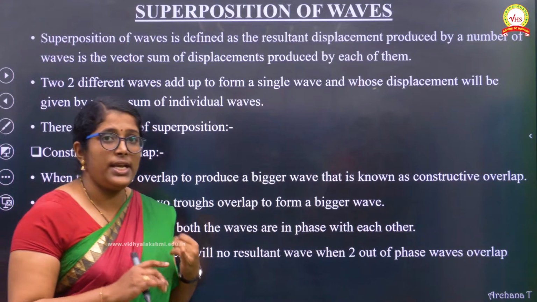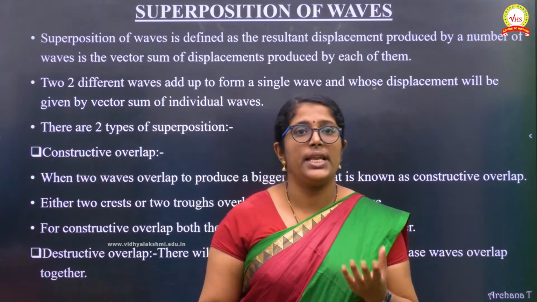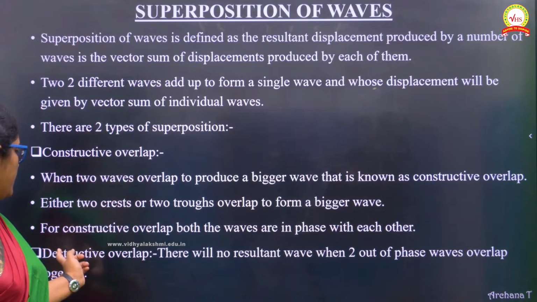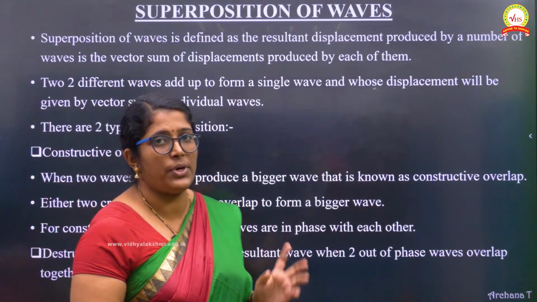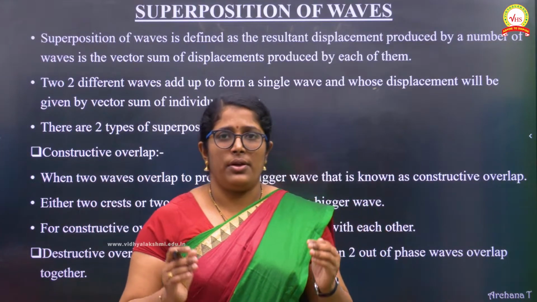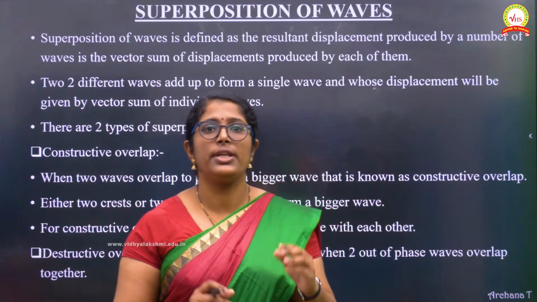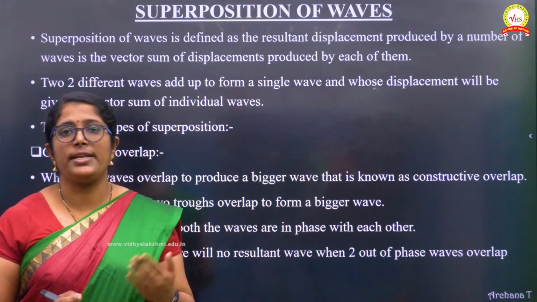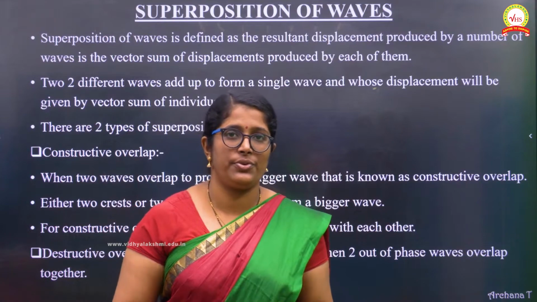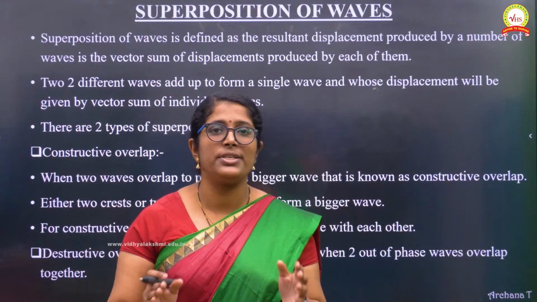In that way also, there are two types of superposition. One is constructive superposition or constructive overlap, and the next one is destructive overlap. One is constructive, the other one is destructive. I'll show you the diagram. What is a constructive overlap? When two waves overlap with their crests or troughs together, a bigger wave is formed. That is called constructive; from the term itself you can see it is increasing in amplitude. Now what about destructive? That means the output is not there.